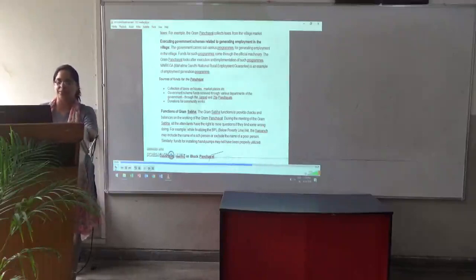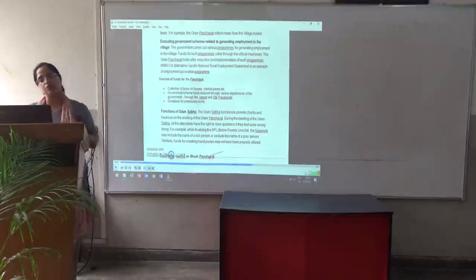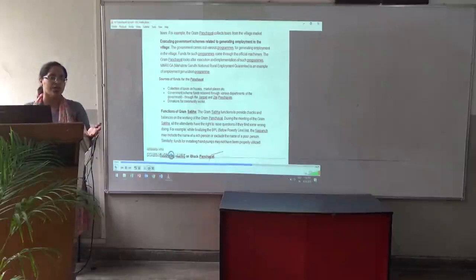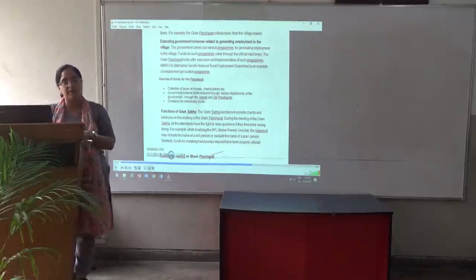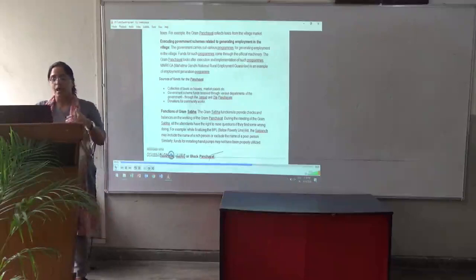Sources of funds for the Panchayat. Definitely, from where will the money come to the Panchayat? If the roads are to be built, if the schools are to be built, if they have to take care of the school, if they have to take care of the dispensary, from where will the money come? So what are the sources of the Panchayat? Collection of taxes on houses, marketplaces.